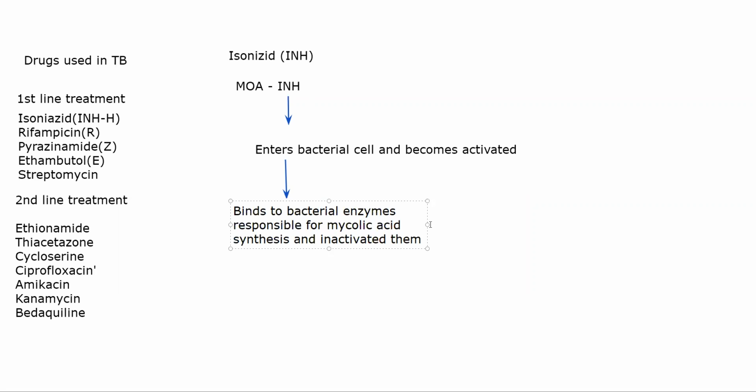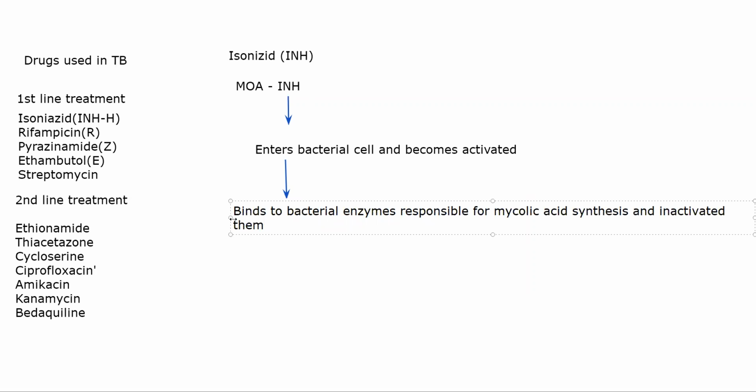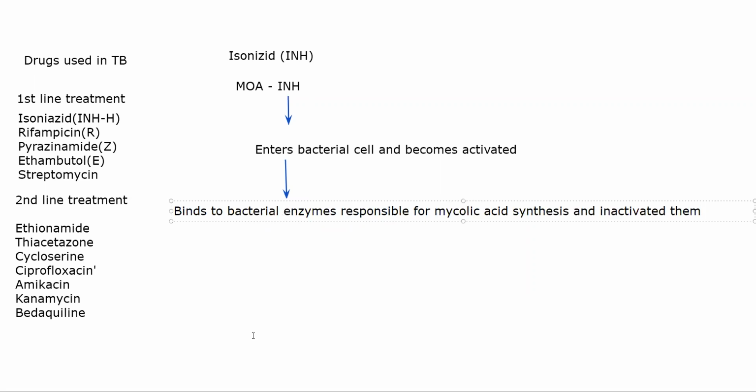Okay. The result will be that mycolic acid is not produced. If mycolic acid is not produced, the cell wall becomes weak. This will basically lead to a bactericidal effect, death of the bacteria. This is the mechanism of action of your isoniazid. Pretty simple. It is entering inside the bacteria and getting activated inside the bacterial cell.